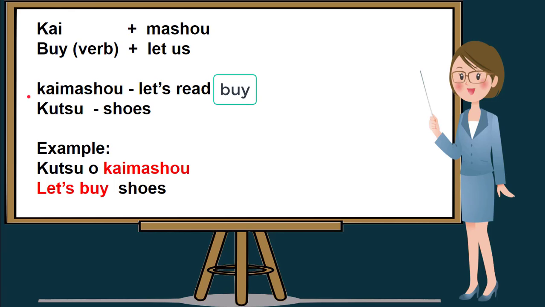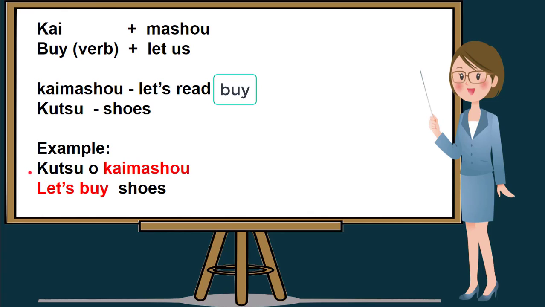In my third example, I use kai, or in English, it means buy, and we add masho with kai to form kaimasho. We will also be using kutsu, which means shoes in English. And as you notice, in the beginning of my sentence, I used kutsu, which means shoes, as my subject, plus the particle o, which is used before the verb kaimasho, which means let's buy.